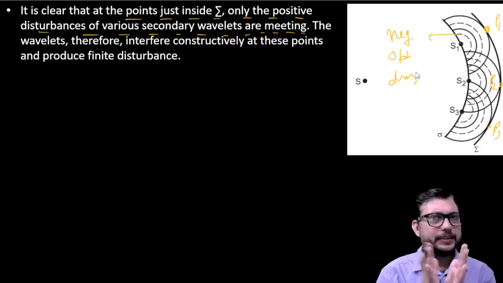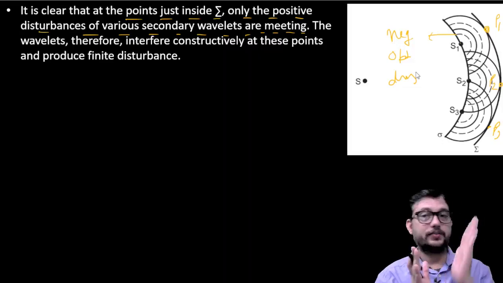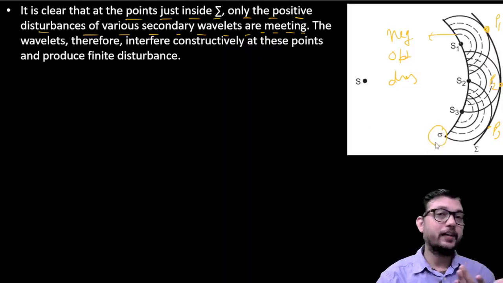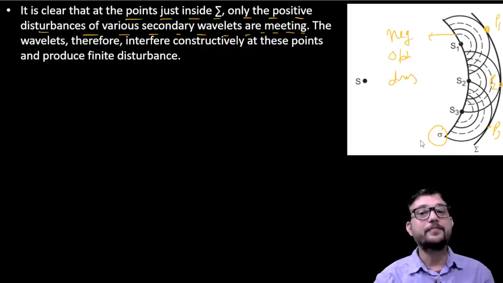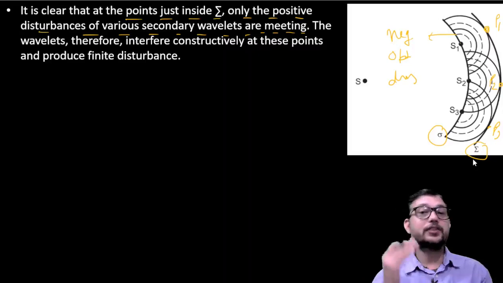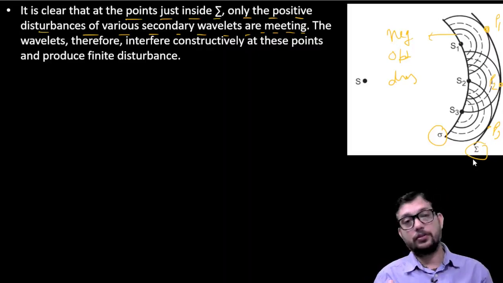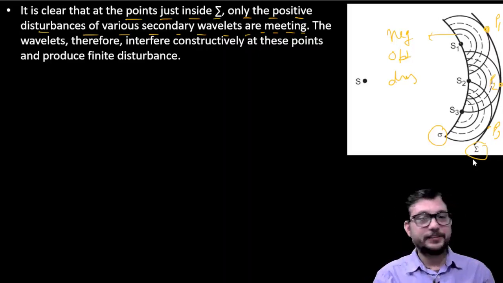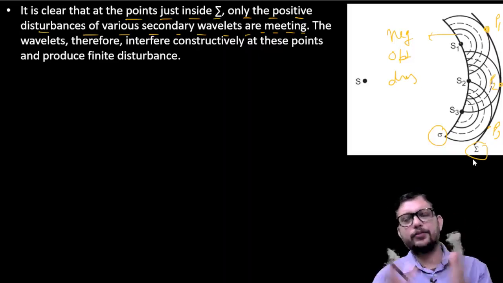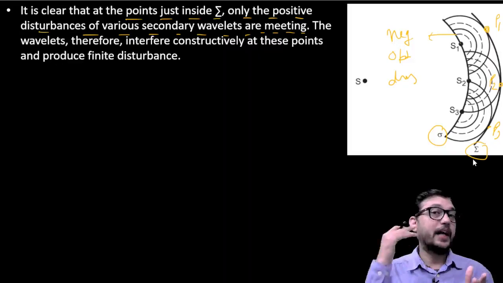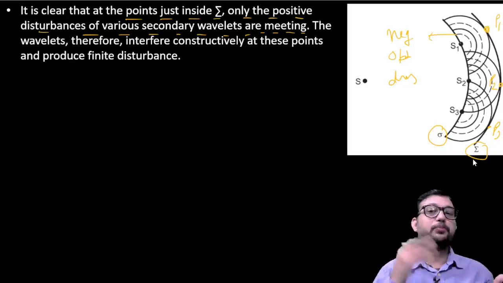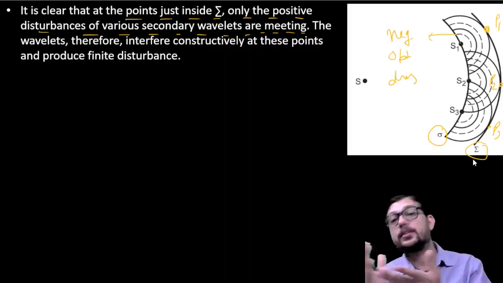So we basically have two wavefronts. First is your sigma, which is on the side of the negative disturbance, and we have capital sigma, which is on the side of the positive optical disturbance. And we know that if we have two optical disturbances, one with higher magnitude and one with lower magnitude, the progress will always be in the direction of the higher magnitude.